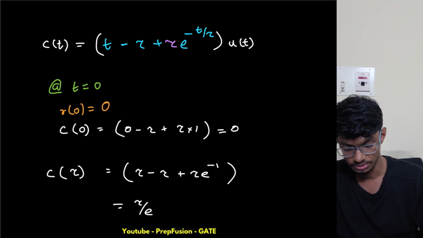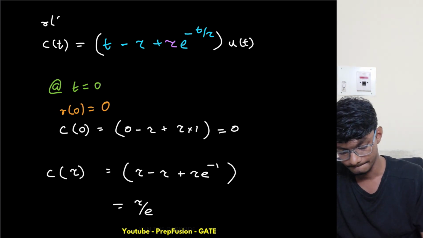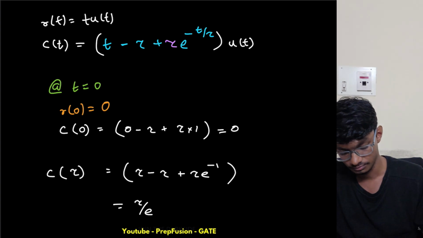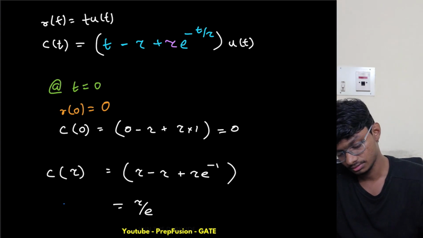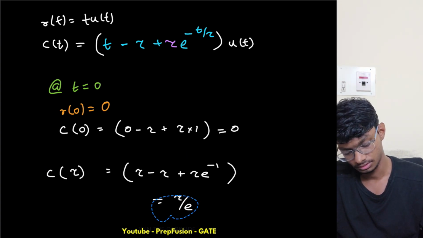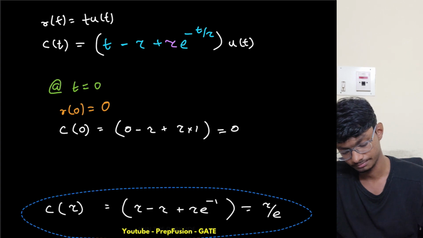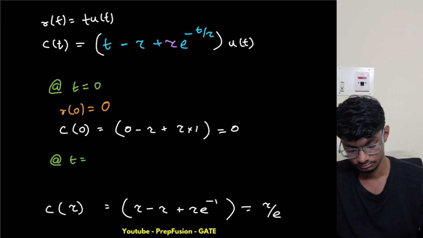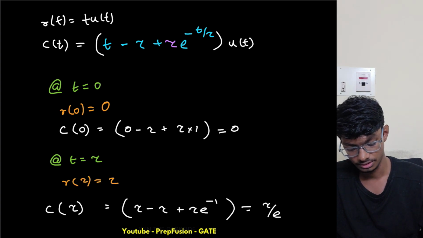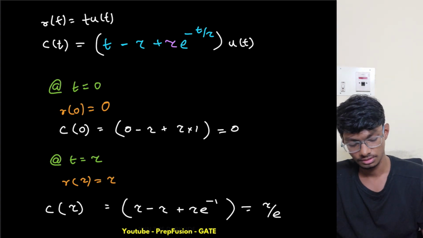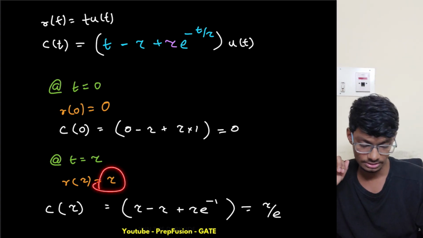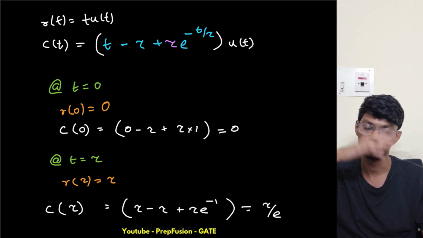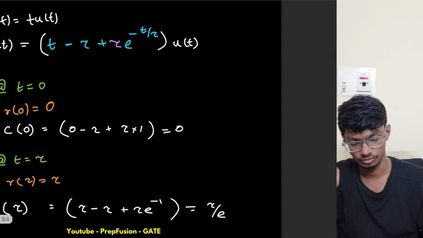R of t is equal to t only, so r of 0 is simply 0. At t equals tau, r of tau equals tau. So I see that the input is tau and the output is tau by e. There is something lower than my input, so it will lie somewhere around here.